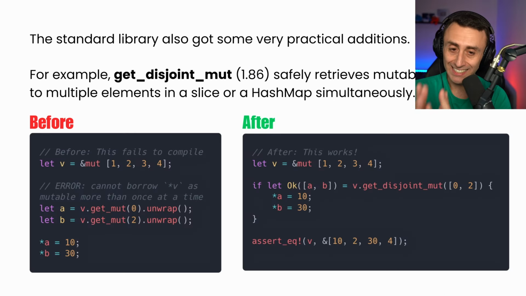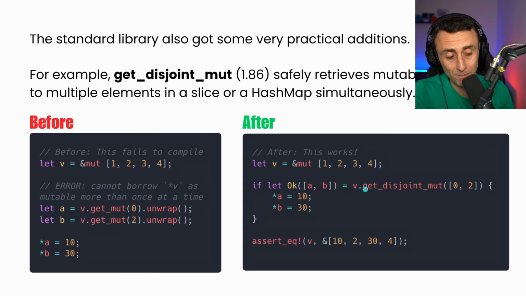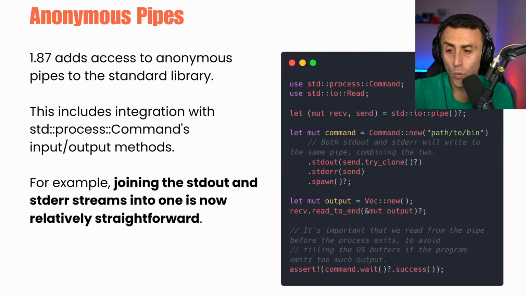Also, the standard library got some practical additions. One of my favorite ones has been get_disjoint_mut, that safely retrieves mutable references to multiple elements in a slice or hash map simultaneously. Before, if you write something like this, it will throw an error. Now we can do it by adding this get_disjoint_mut function.